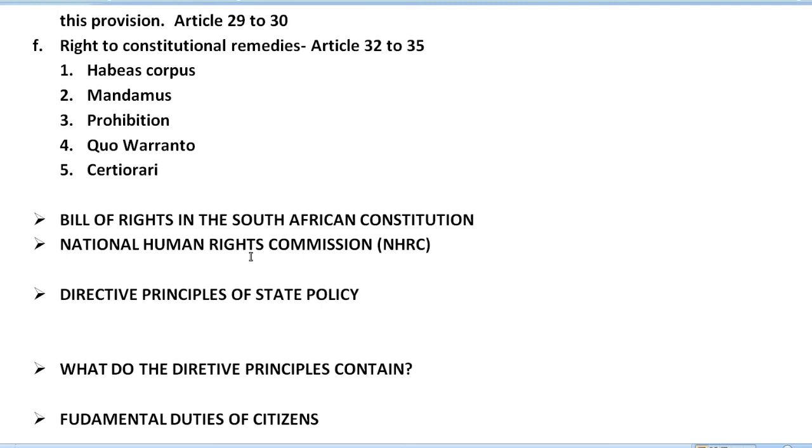Children's rights, right to basic and higher education, right to information, right of cultural, religious and linguistic communities. So all these kinds of rights are mentioned in the South African Constitution. After that we have the next heading.